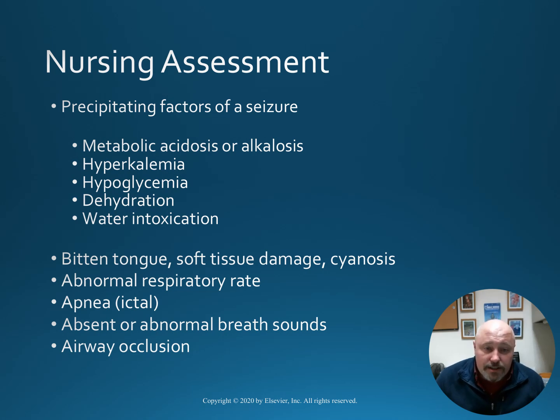Precipitating factors of a seizure include things like metabolic acidosis or alkalosis, hyperkalemia, hypoglycemia, dehydration, and water intoxication. They may also have symptoms like a bitten tongue, soft tissue damage, and cyanosis, abnormal respiratory rates, apnea, absent or abnormal breath sounds, and even airway occlusion.